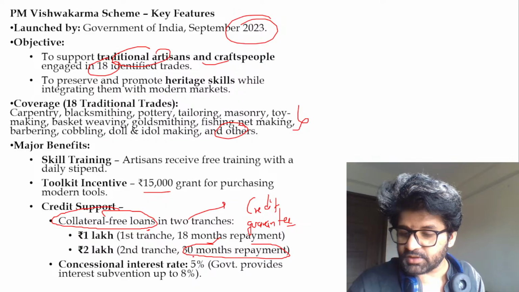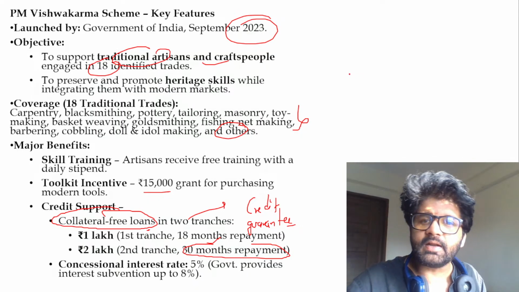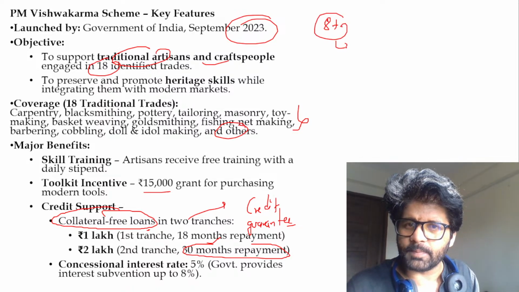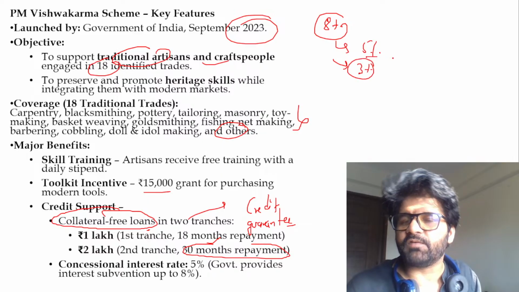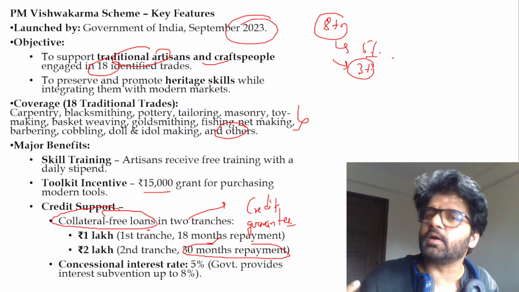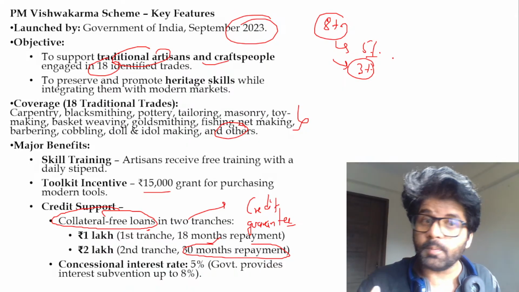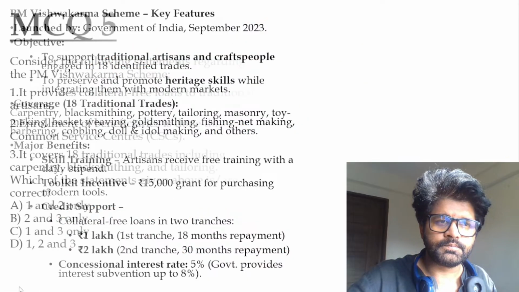And then there is something known as interest subvention. What is the basic rationale of interest subvention? Interest subvention means, let's say there is 8% interest and government is giving 5% subvention. Then you have to pay only 3%. Government is paying 5% for you because you belong to a vulnerable strata. So that's how interest subvention works. See how many important keywords we have discussed. Oh my God. Let's move.